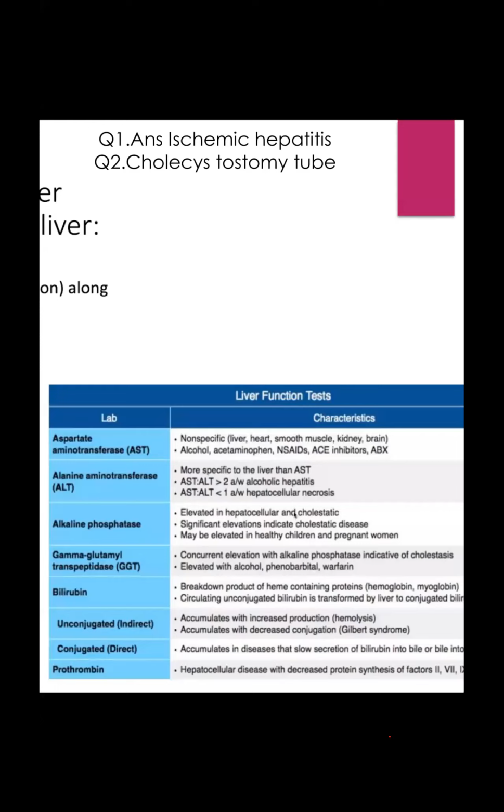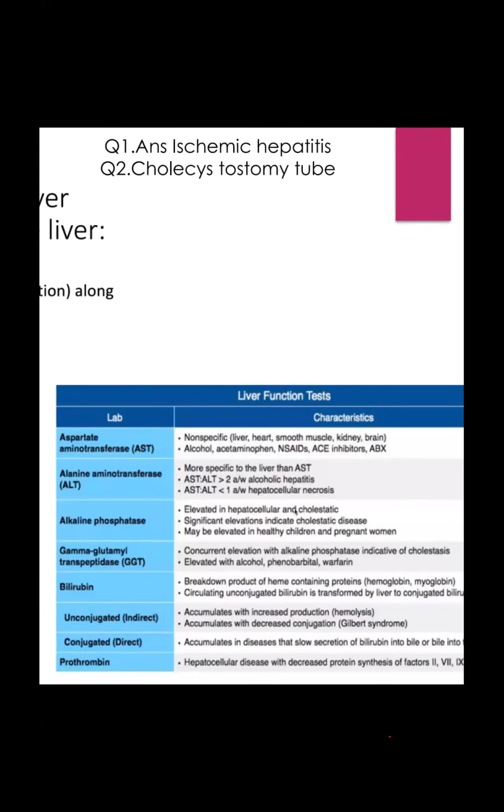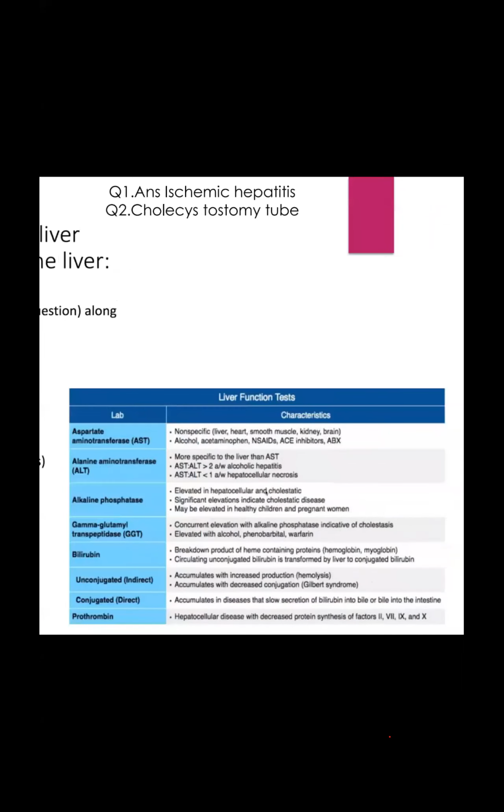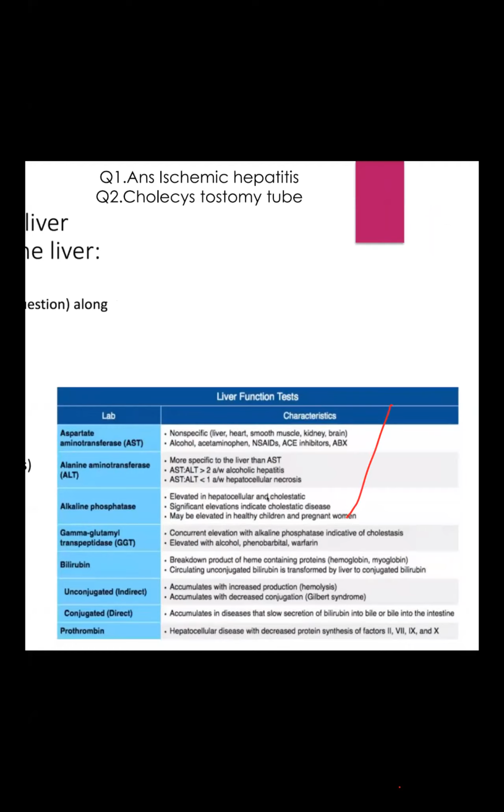So liver function, SGOT, SGPT, why is this picture highly important for the exam, mainly these two pictures. AST/ALT will be more than 2 times higher in alcoholic patients, less than 1 time lower in hepatocellular necrosis. So we have to remember very strongly. It will be elevated in NSAID users, ACE inhibitor users, alcohol users.